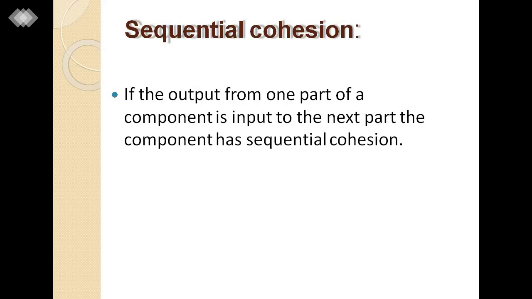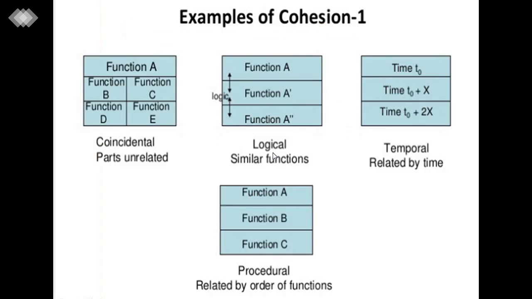So the output of one part of the component is the input of the next part, and that process is known as sequential cohesion.